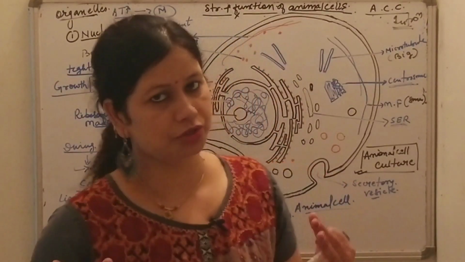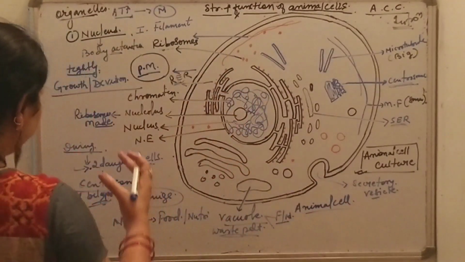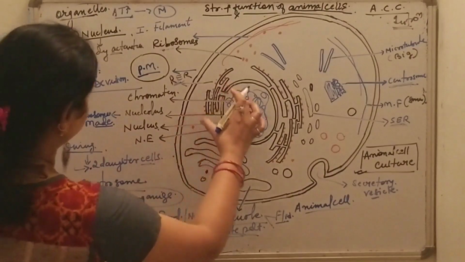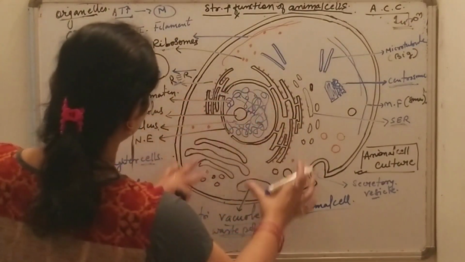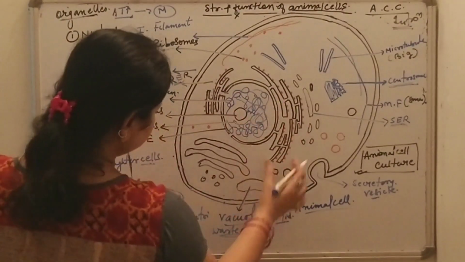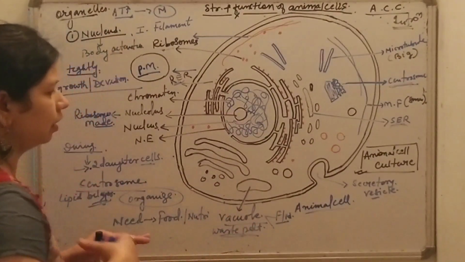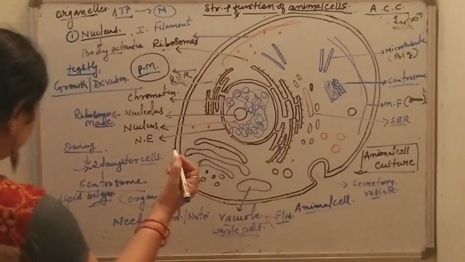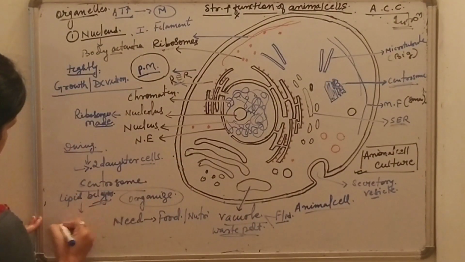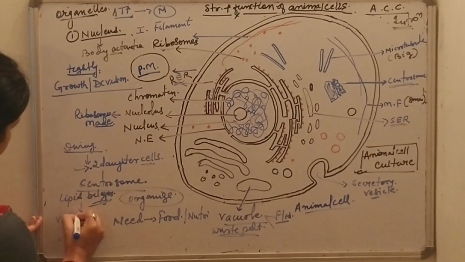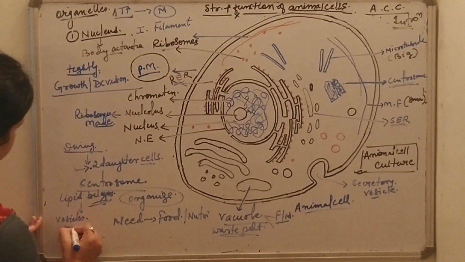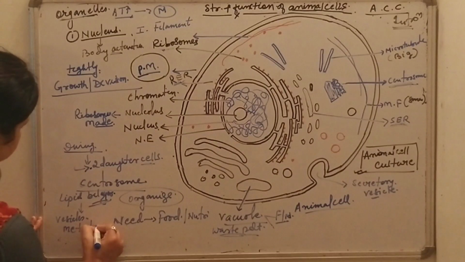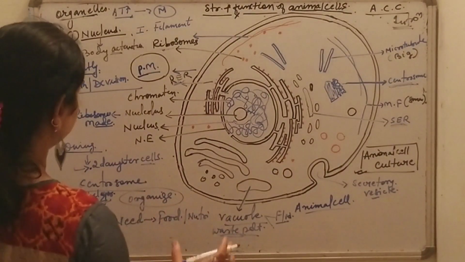Transportation of what? Transportation of molecules from one organelle to another organelle, and these vesicles are also involved in metabolism processes.